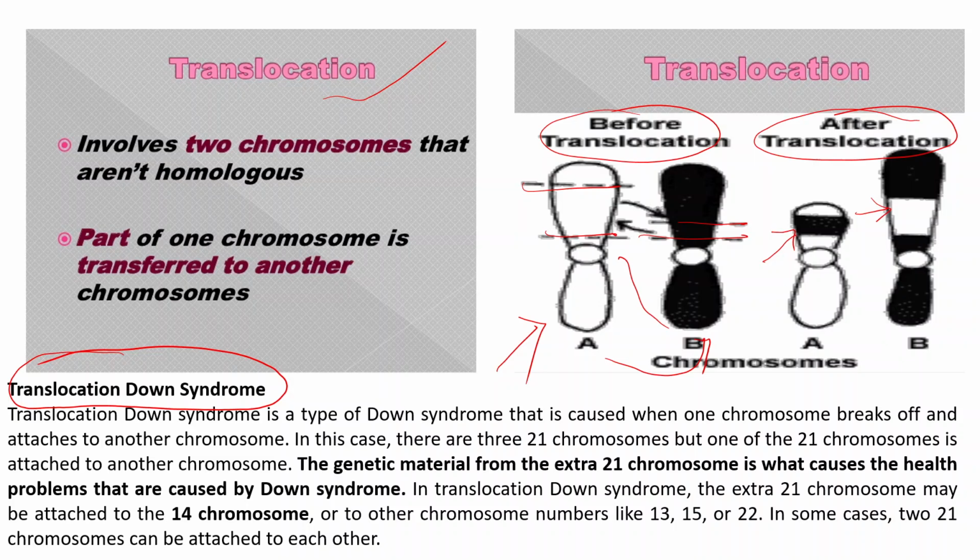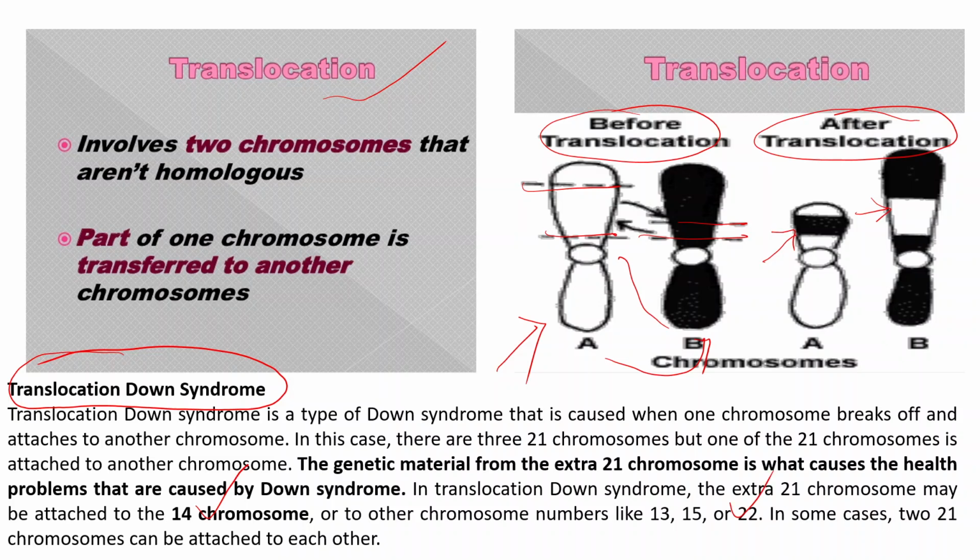In translocation Down syndrome, unlike the chromosome 21 trisomy which we have seen earlier in Down syndrome, some part of chromosome 21 gets broken down and then reattaches to one of the other autosomes, most of the time chromosome 14, or some other numbers like 13, 20, 15 or 22.